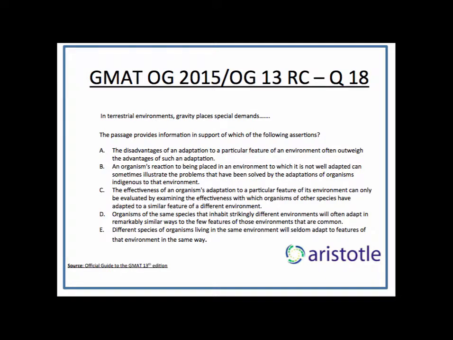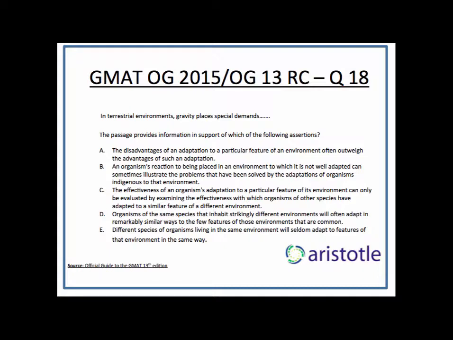So C says, the effectiveness of an organism's adaptation to a particular feature of its environment, the feature can be gravity, can only be evaluated by examining the effectiveness with which organisms of other species have adapted to a similar feature of a different environment. It's totally wrong. The one big problem was only be evaluated. Only is a terrible word to ever go with in an inference question. Remember that. Never go with only if you're doing an inference question.